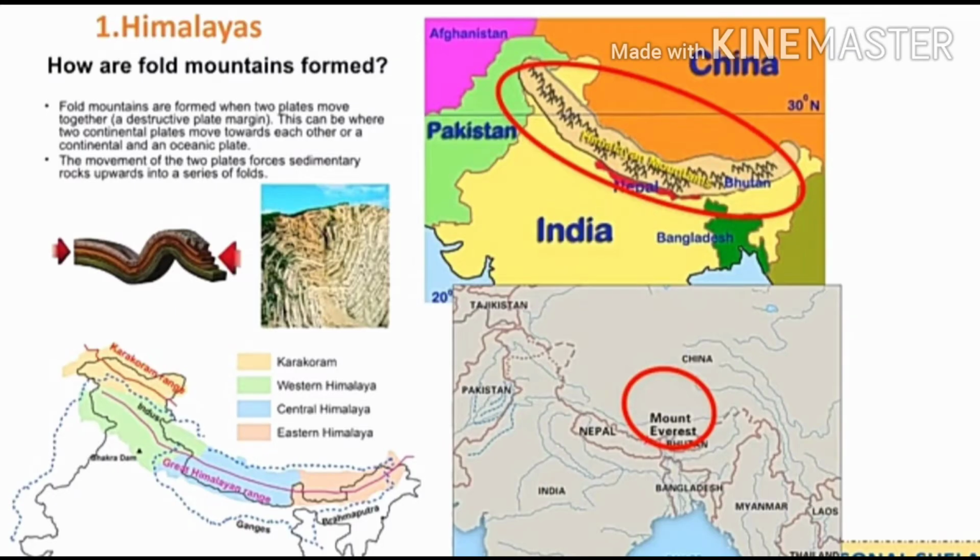Students, Himalaya is a major mountain system of the Asian continent. Actually, the Himalayas extend from Pamir North in Tajikistan to the east. But in India, it extends from Jammu and Kashmir to Arunachal Pradesh. The Himalayas is not a single mountain range. There are many parallel ranges in the system. The southernmost is known as Sivalik. It is also the youngest range.